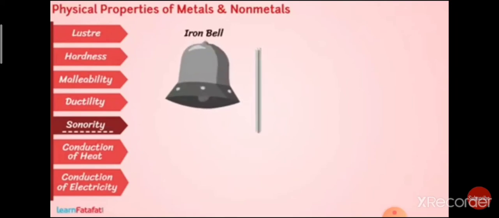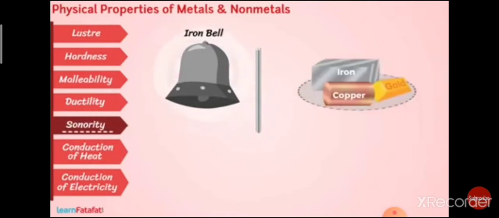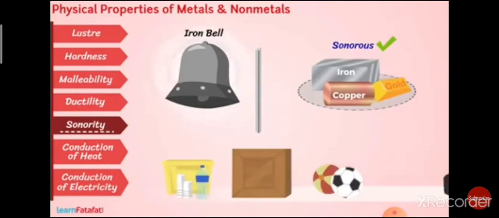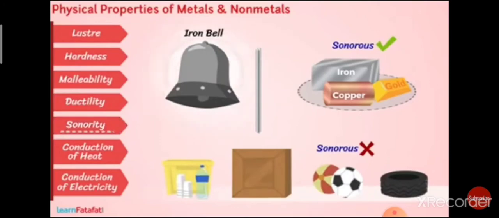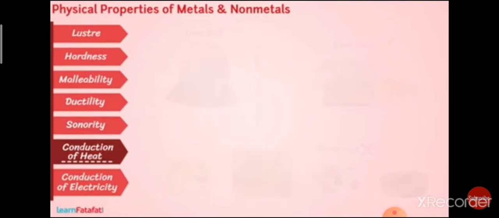Next property is conduction of heat. It means that if we heat up one end of the metal, the heat will pass from one end to the other end, and this means that there is a rise in the temperature on the other end too. This we can check with the help of a thermometer.